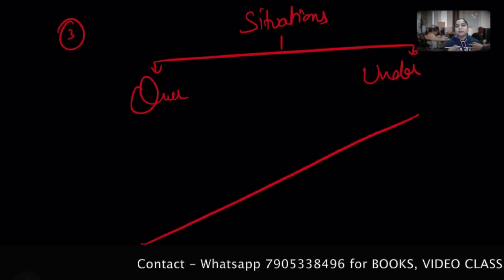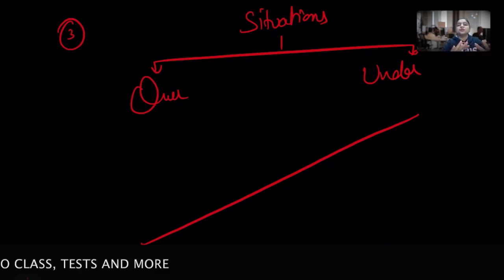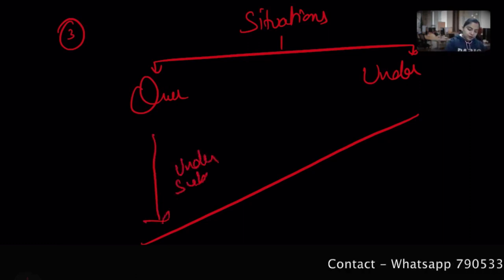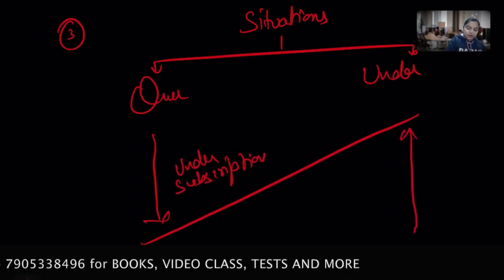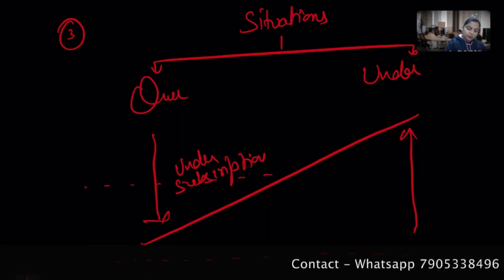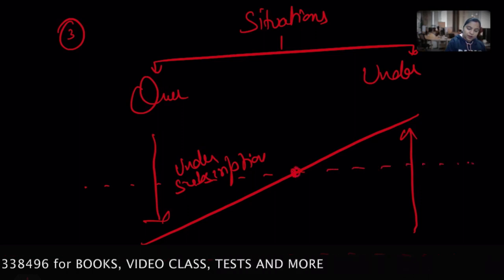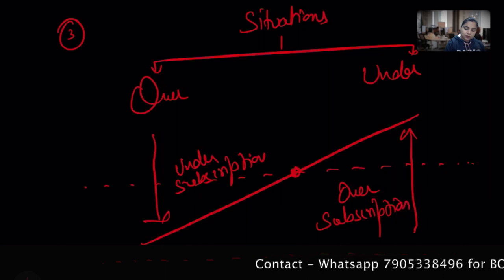I am a company, not a person. I offer to the public, please subscribe this many shares. But there might be two situations. Under subscription, don't worry, I will explain in detail. Suppose this is the baseline, the point I want from the public, but there is an under subscription and an over subscription.